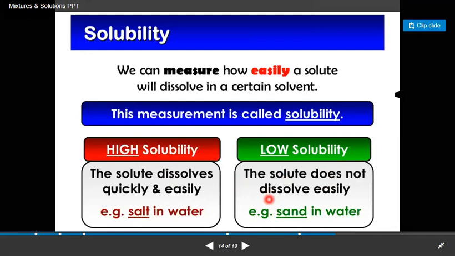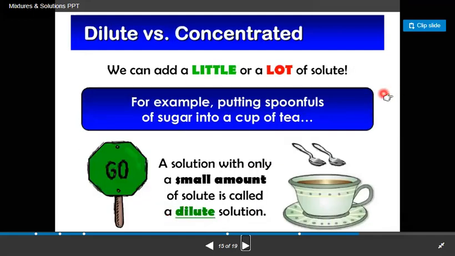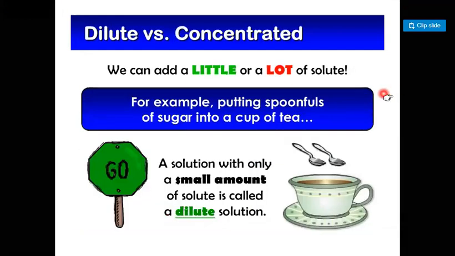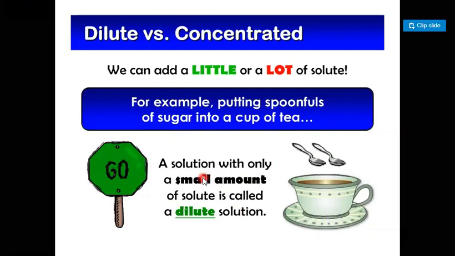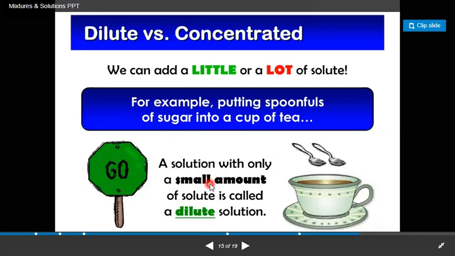Dear student, now I'm going to discuss dilute versus concentrated solution. We can add a little or a lot of solute, for example, putting a spoonful of sugar into a cup of tea. A solution with only a small amount of solute is called a dilute solution. If we take a small amount of solute in the form of salt and dissolve it in water, this is called a dilute solution.